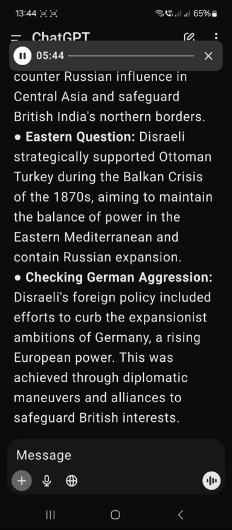Benjamin Disraeli's foreign policy was marked by a proactive and imperialistic approach, aiming to enhance British influence and protect British interests on the global stage. Empress of India. Disraeli orchestrated the assumption of the title Empress of India by Queen Victoria in 1876, emphasizing British imperial power and its connection to the Indian subcontinent. Suez Canal shares. Disraeli's government purchased shares in the Suez Canal Company in 1875, securing British control over this crucial maritime route.